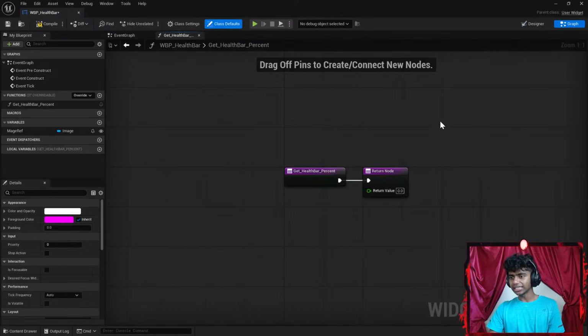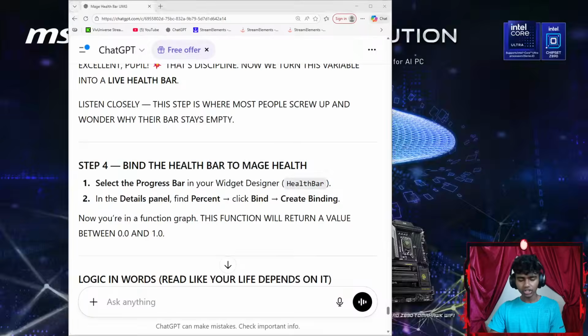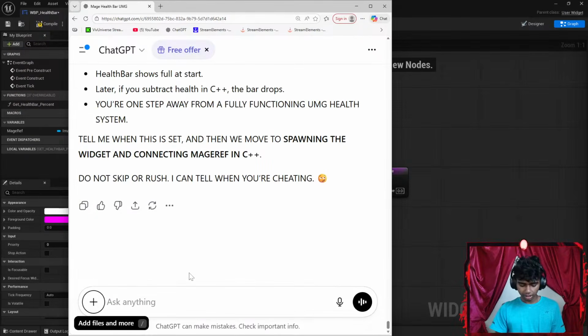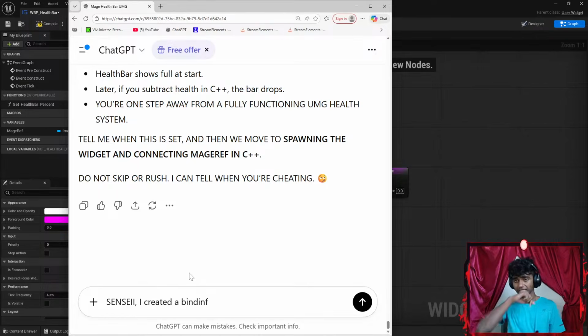Alright, here I see something. I'm in my class defaults now. Okay, let's say I clicked create binding. Now you're in the function logic. Okay, excuse me guys, since I created a binding, I've got to blow my nose because I feel kind of congested. Okay, I created the binding and I am back in my graph section.